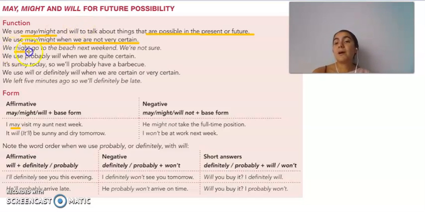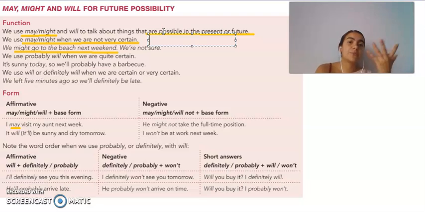For example, we might go to the beach next weekend. We're not sure. We don't know yet. We want to, but maybe we have more plans or something. Maybe it won't happen, but we want to do it, so it's a possibility, right?